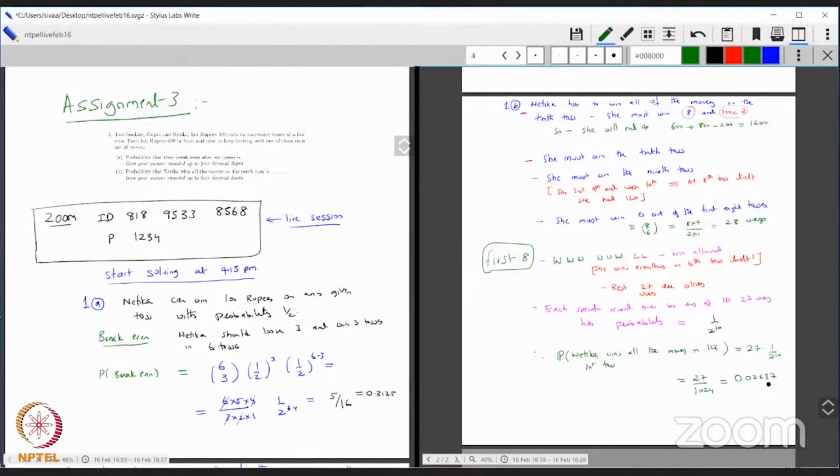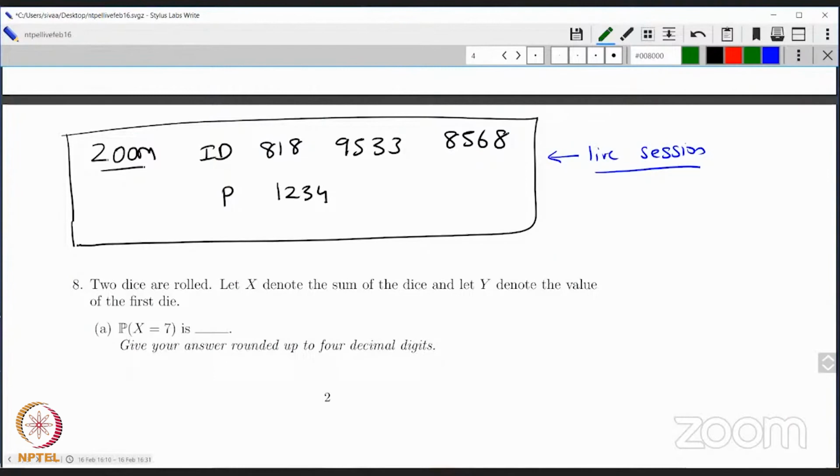If you have any questions, you can ask on chat. I will answer, and then I'll pose the next question to think about. So 1B was a little tricky. I don't know how many of you attempted 1B, but okay, let me try and solve this question.